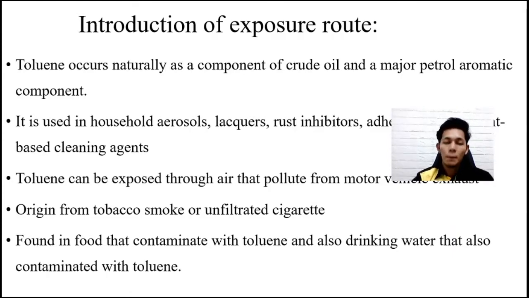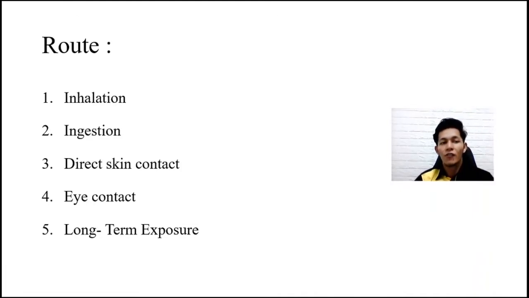So basically, there are 5 routes of exposure to toluene: inhalation from the polluted air or from aerosols; ingestion from food and drink contaminated with toluene; and direct skin contact, when we use self-adhesive or cleaning agents and have direct contact with the product.